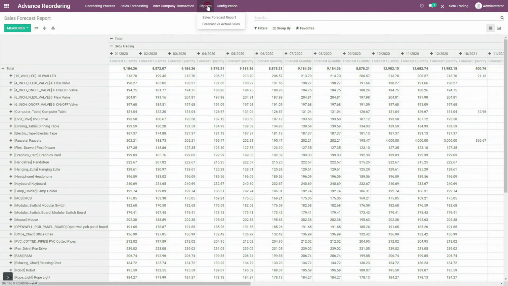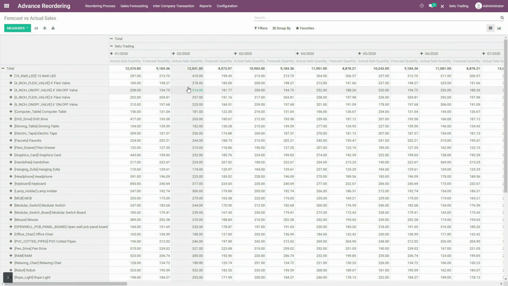And now if you switch to this forecast versus actual sales, as already discussed in this tutorial previously, it will help you to compare that this was the forecast quantity that you were predicting would be sold in the upcoming months, and once that month is completed the actual sales quantity can be known, and directly you can compare. For example, again for this 15-watt LED, in the month of January of the year 2020, you had predicted that it can be sold up to 213 and the actual sales was 287.